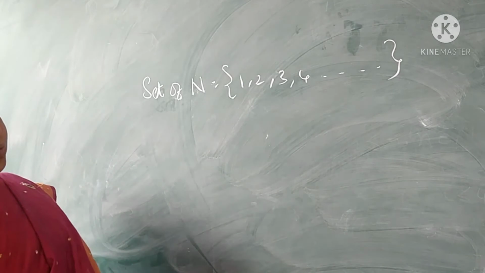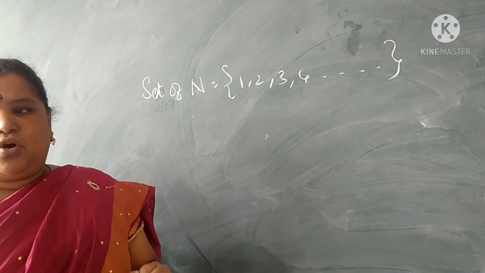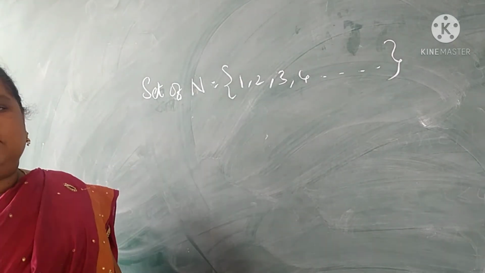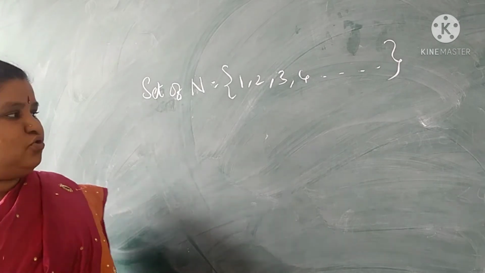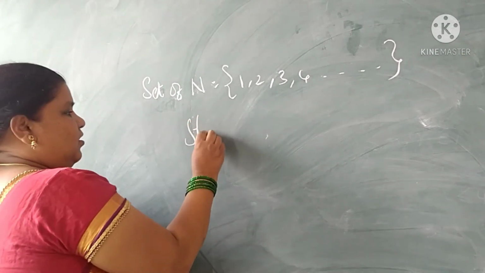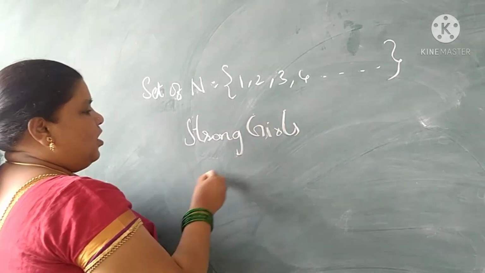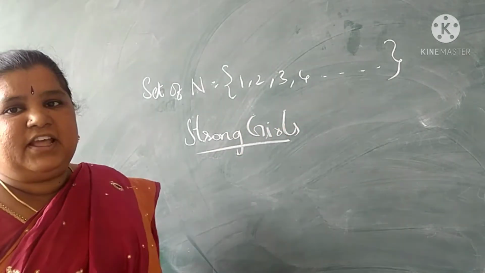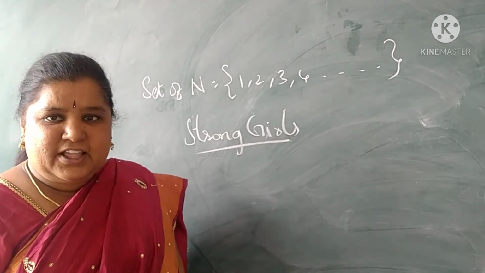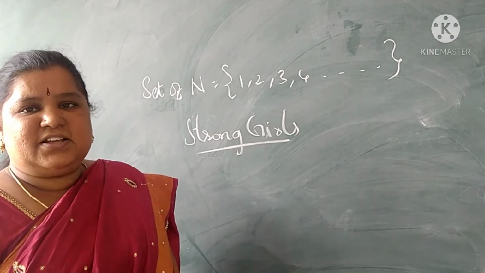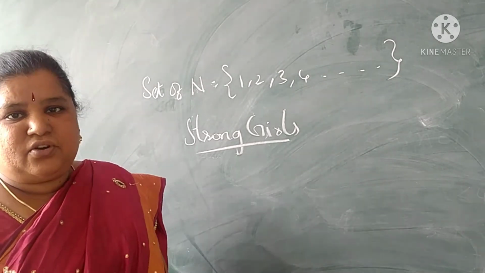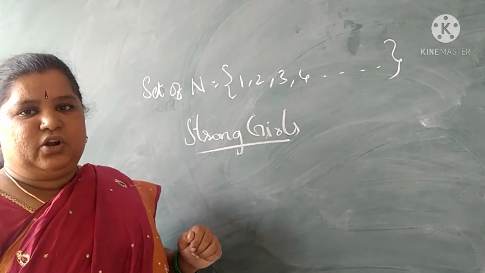If I ask you for the set of strong girls in your class, how can you write this? In what way are they strong? Emotionally, physically, or mentally? We cannot write.